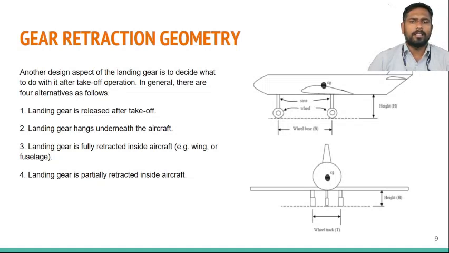The landing gear hangs underneath the aircraft. That is one of the important considerations. In some aircraft, it may not hang. The landing gear has to be retracted completely inside the aircraft, and if it is only partially retracted inside the aircraft, the generation of drag has to be considered.